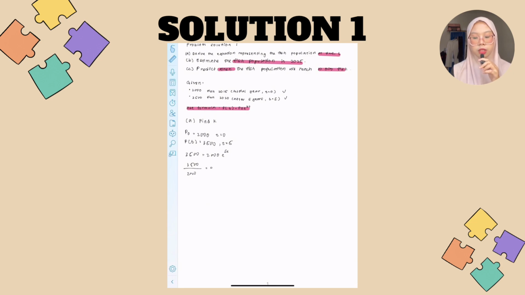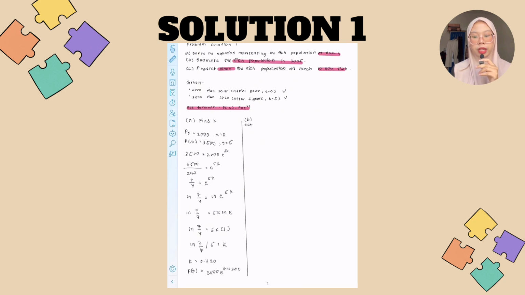So the final exponential model for the fish population is P(t) equals 2000 multiplied by e raised to the power of 0.1120t.